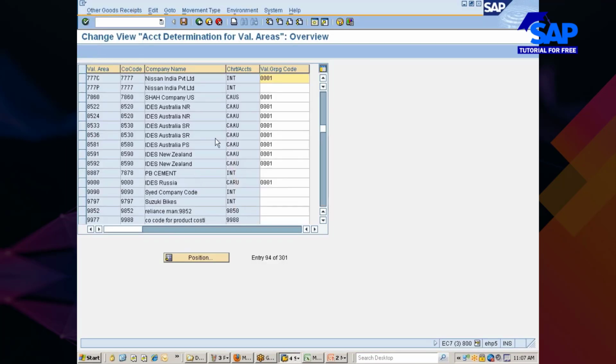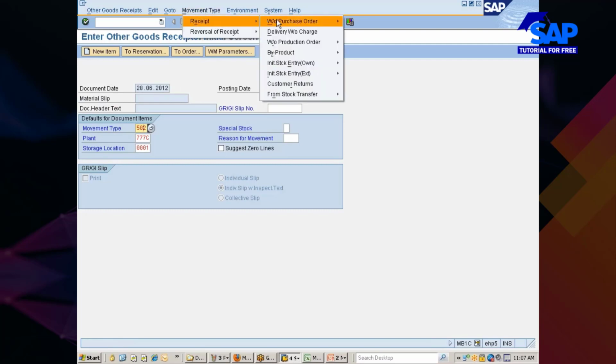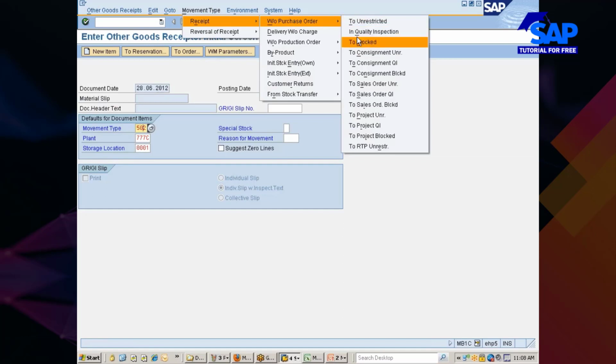Okay, this step is carried out when we are implementing SAP, or rather when we are going live. For all the material stocks that you have in your old system, they need to be brought into SAP. How do you do that? Keep the cursor here, movement type, receipt without purchase order to